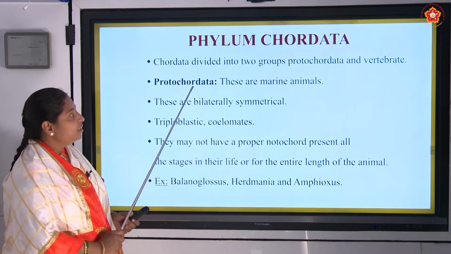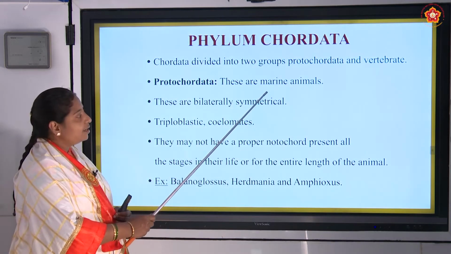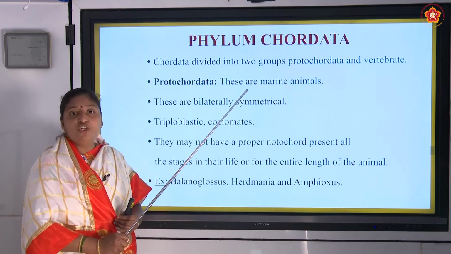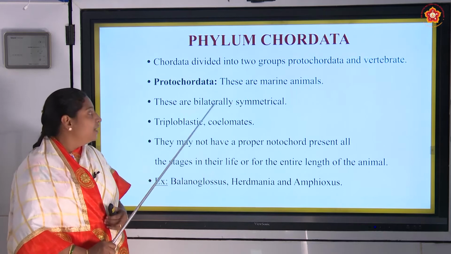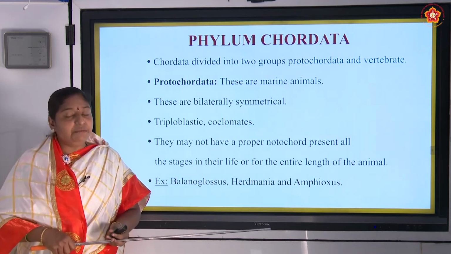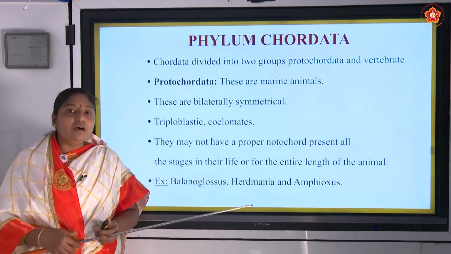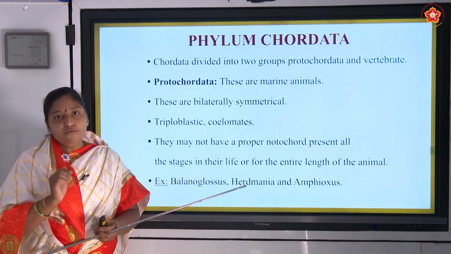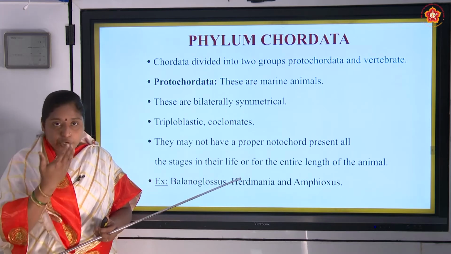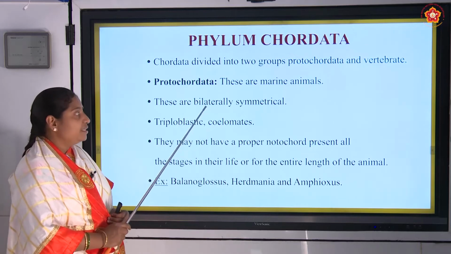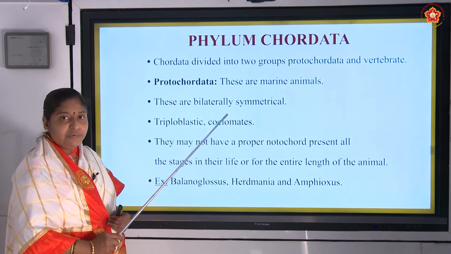If we see under protochordata, these are marine animals. Exclusively these are marine, which live in sea water. And these are bilaterally symmetrical. Already I explained what is meant by bilateral symmetry. The organism can be made into two equal halves only through one plane. Example, the human face. And these organisms also exhibit bilateral symmetry.